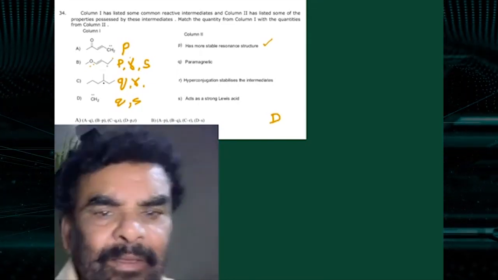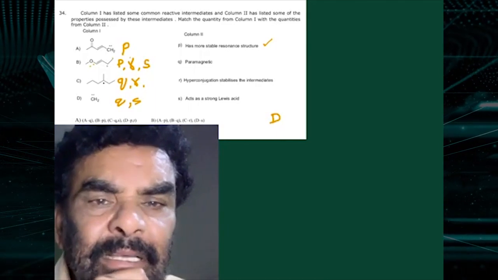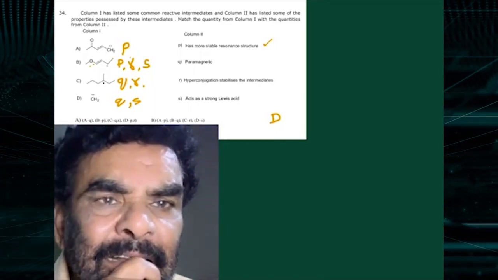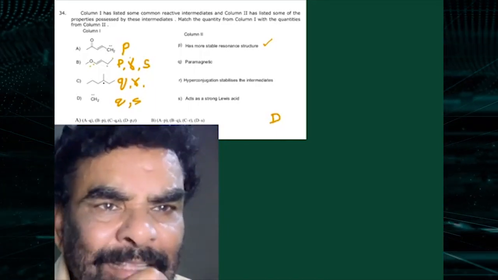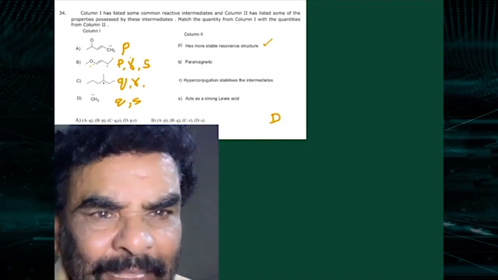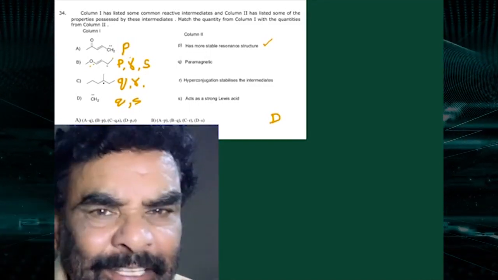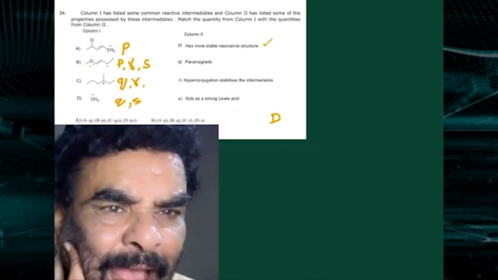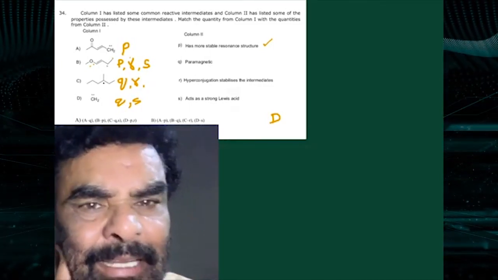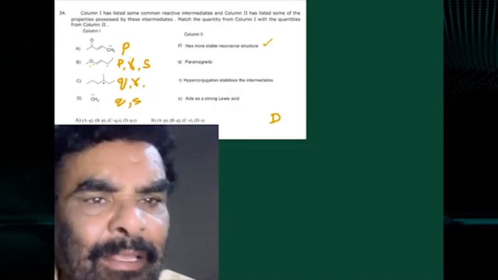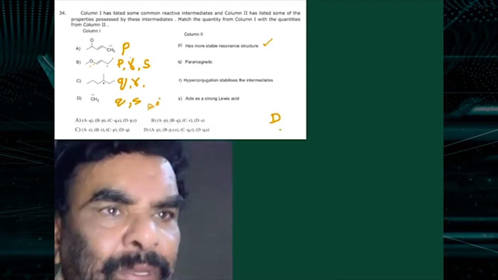And in the case of the last one, the CH2 methylene group, there is no resonance, and no paramagnetic nature. If it is in the singlet form, it is not paramagnetic, and yes, it acts as a strong Lewis acid, with only 6 electrons. There are 6 electrons here, therefore it acts as a Lewis acid. Therefore option D is correct.